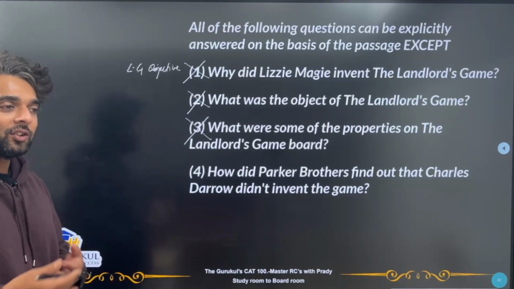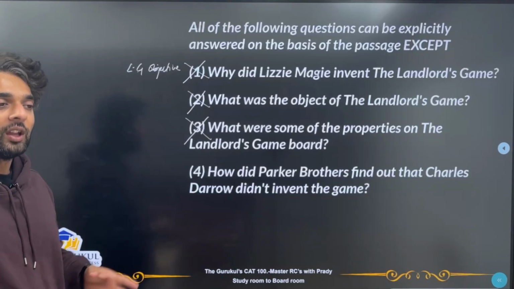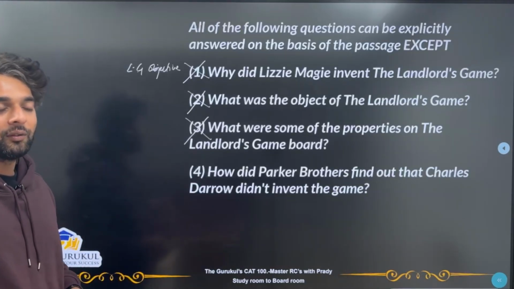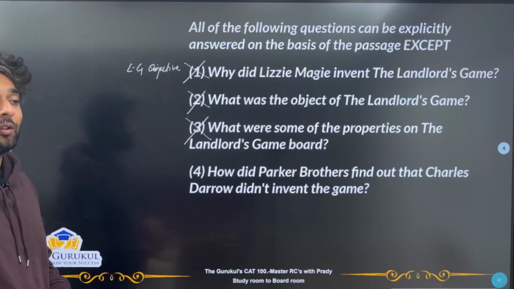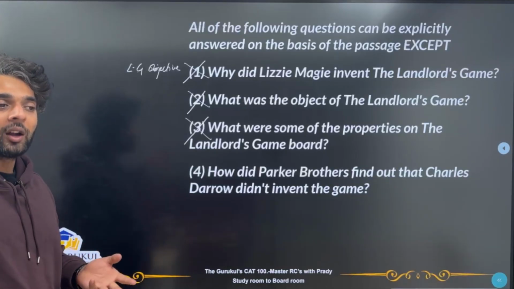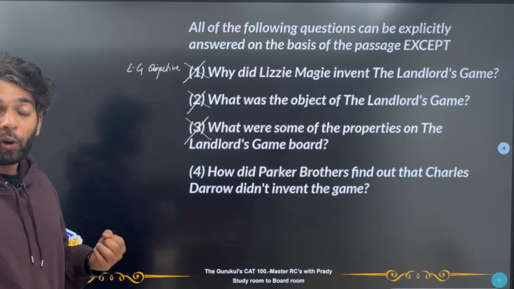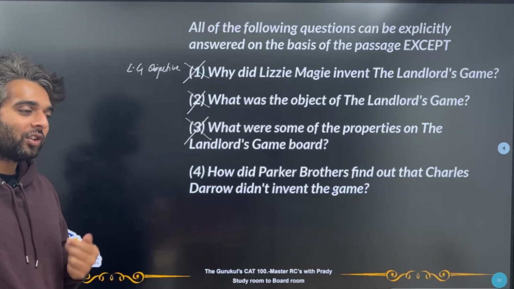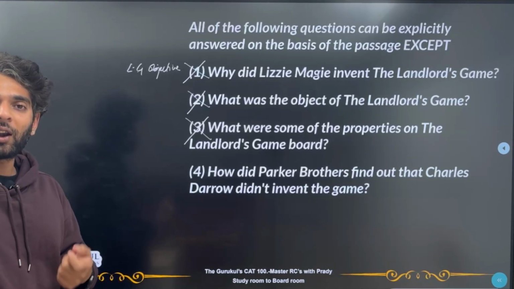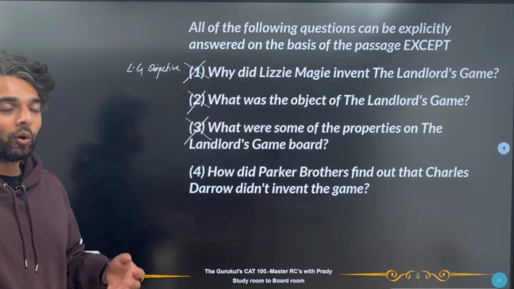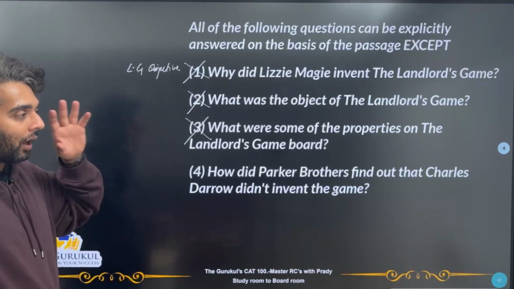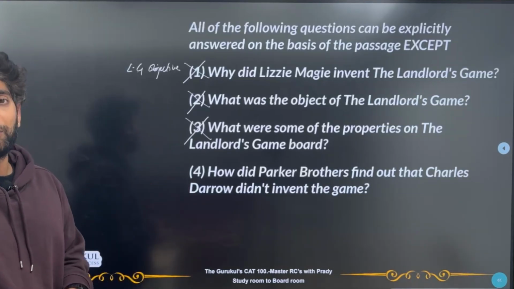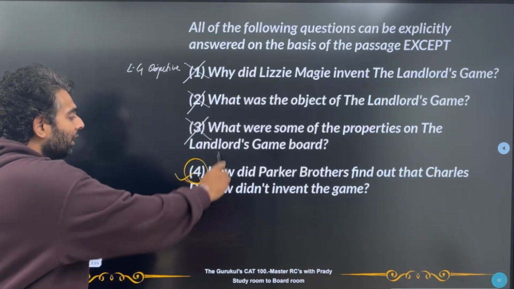Okay, I mean, if you imagine this to be a movie, this is a kick-ass movie. Some woman invents the game, this fellow steals the game, he gets the patent for it, he goes, he sells, he gets millions of money, and later those Parker Brothers, the company that bought the game from this Darrow fellow, they come and they ask Maggie for the original patent rights, so that they could continue to go ahead and sell the Monopoly game. But how did they even find out? That question does not get answered by reading the passage. So our best possible answer would be D.